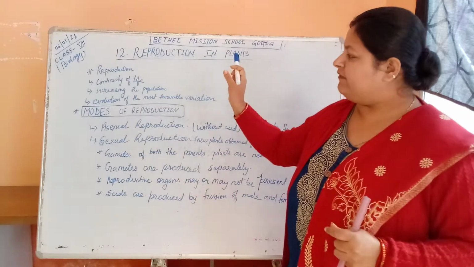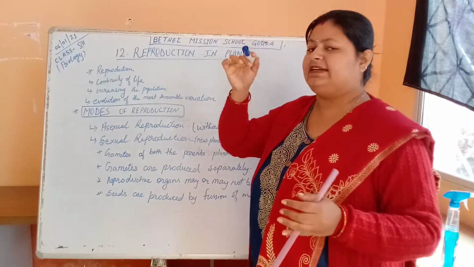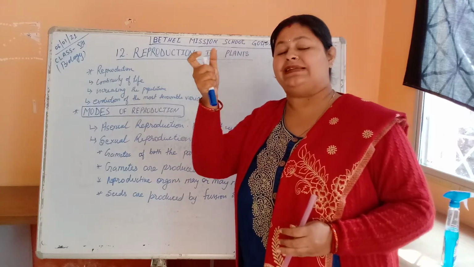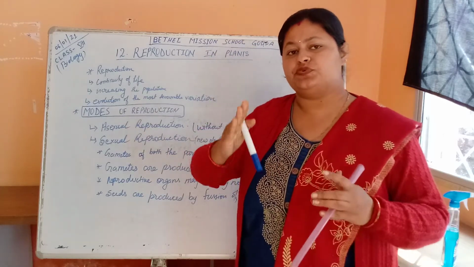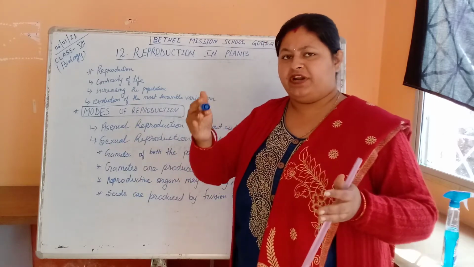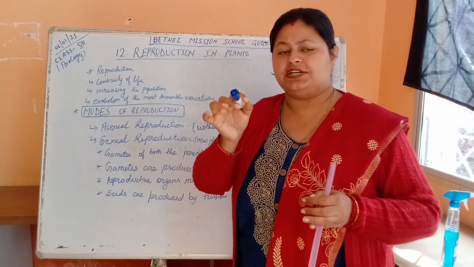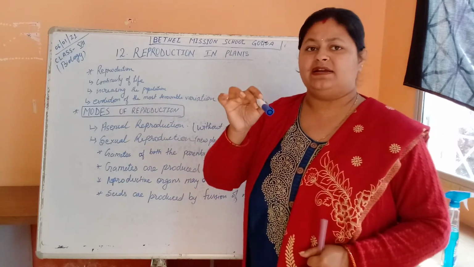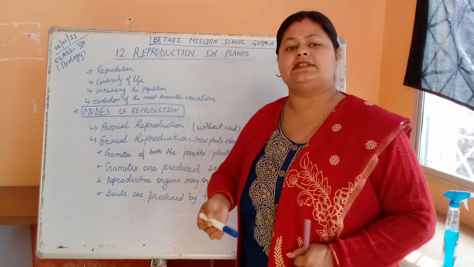So when we break the word and think about what reproduction literally means, it means producing again and again. It means the production of babies, production of new individuals by the same parent species can be termed as reproduction.